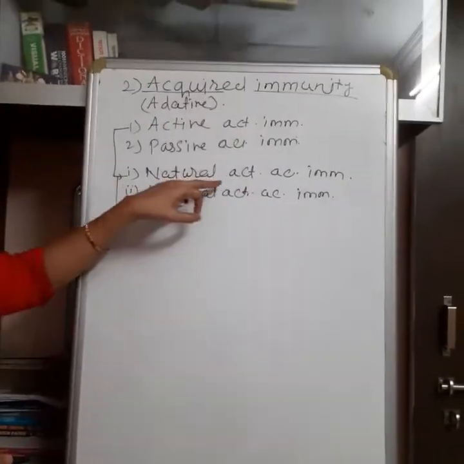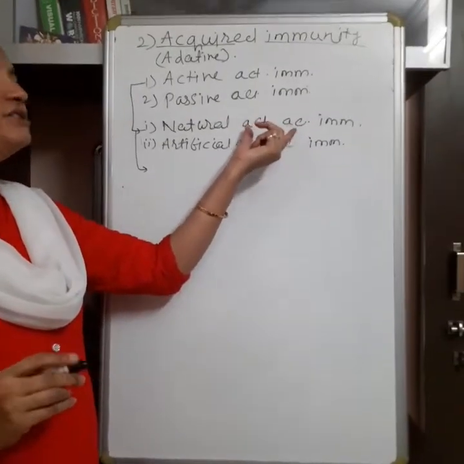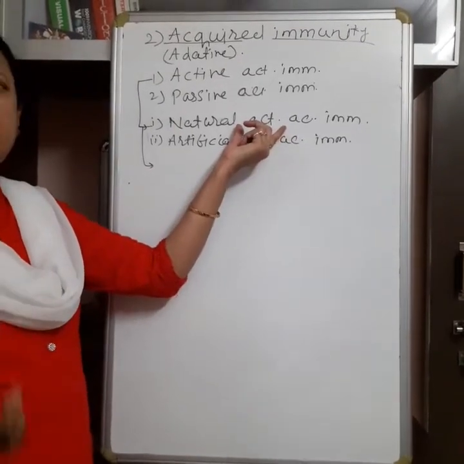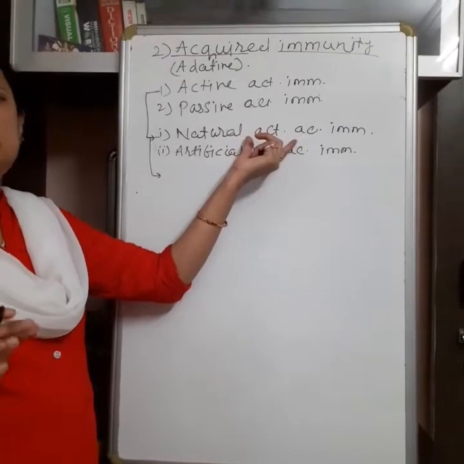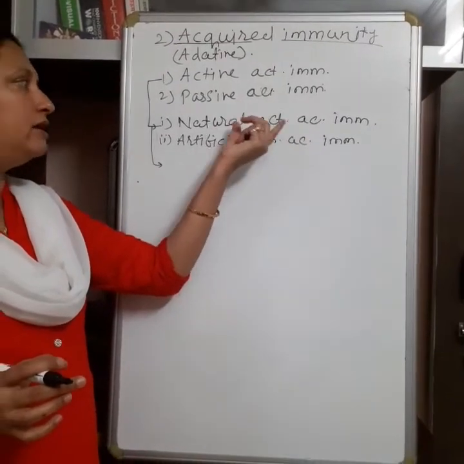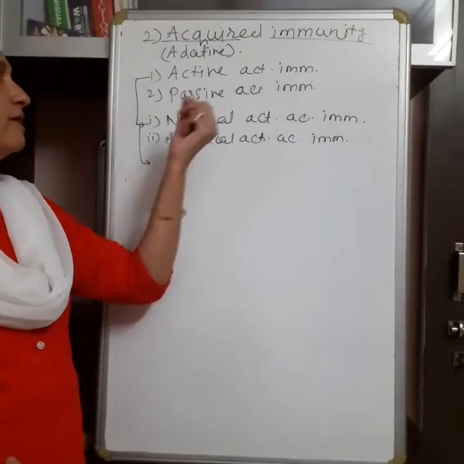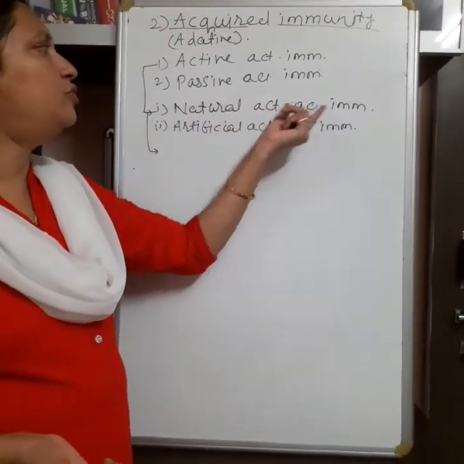Natural active immunity means this immunity is developed when some pathogens naturally enter the body, and at that time the body gives response to the pathogen or particular disease-causing organism and recovers, encountering the pathogen for the first time. This type is known as natural active immunity.